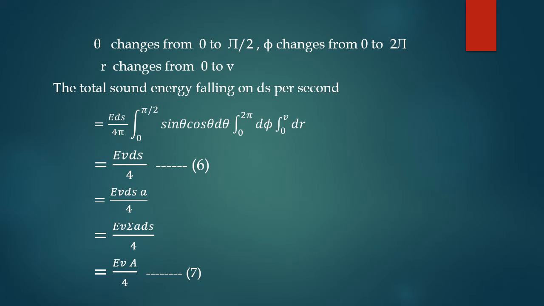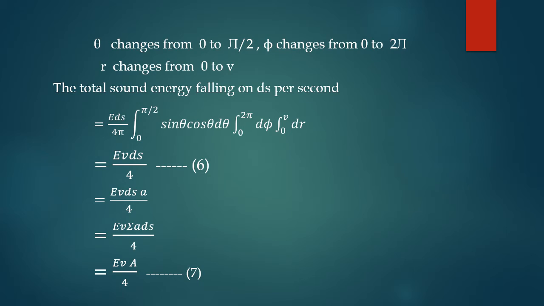Therefore, we can simplify the equation. We get the total sound energy falling on ds per second is equal to E v ds divided by 4. Put this as equation number 6.